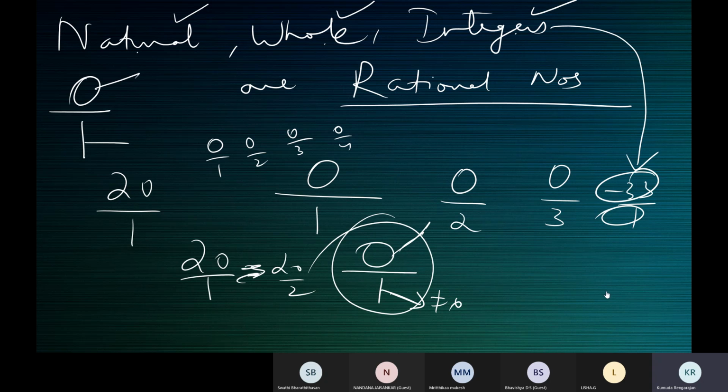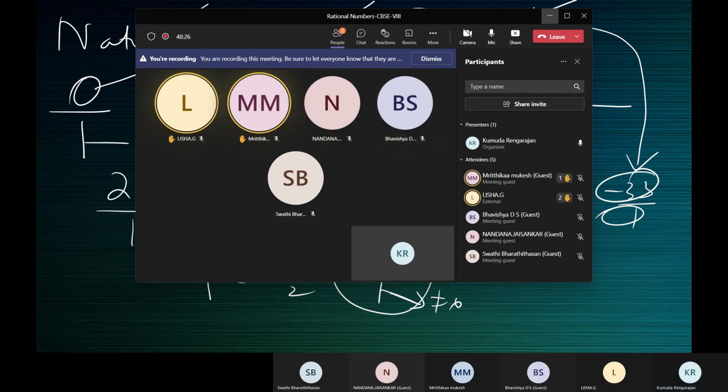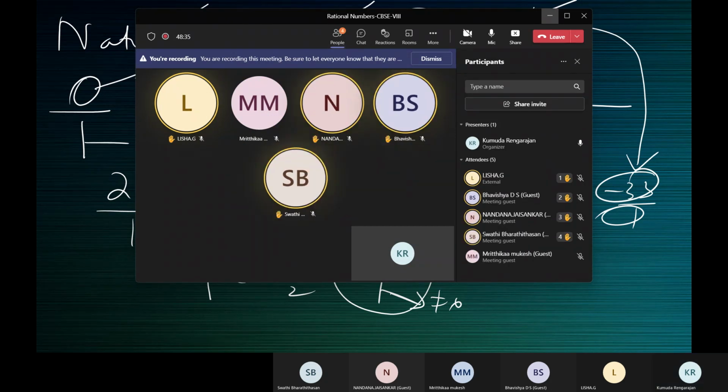Raise your hand, children. Lower your hands and raise your hand if you have understood. Lower your hands first. All of you lower your hands first. Understood? Mritika, what's your doubt? Okay.